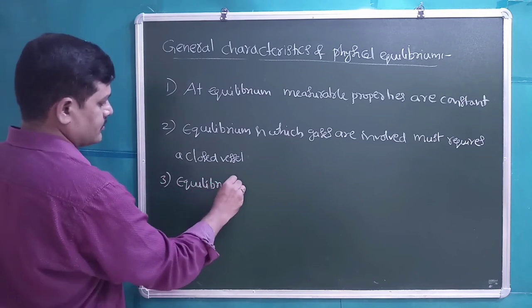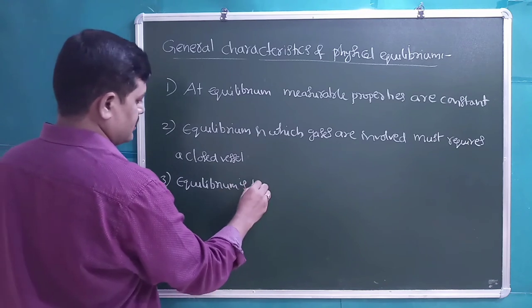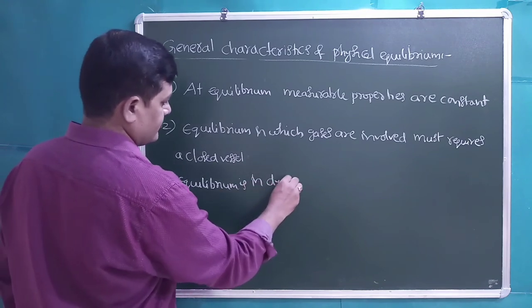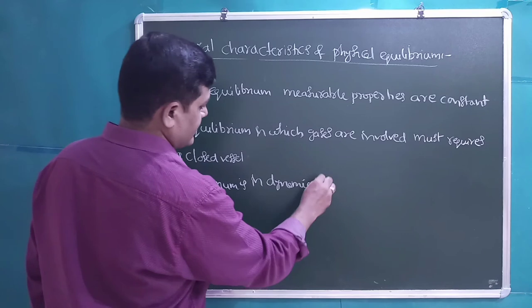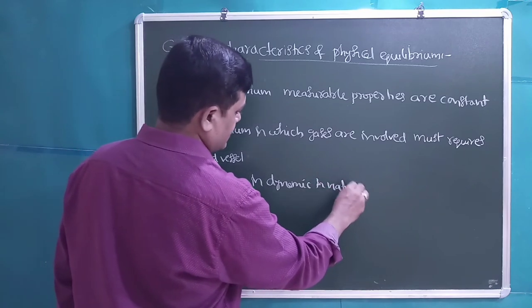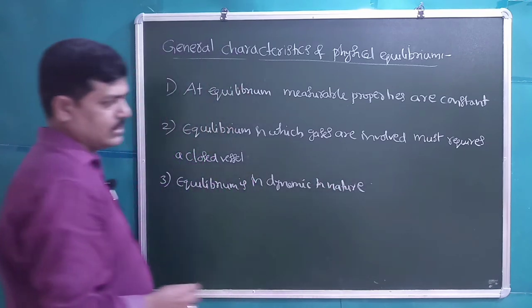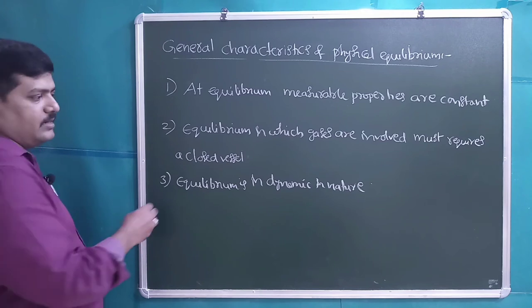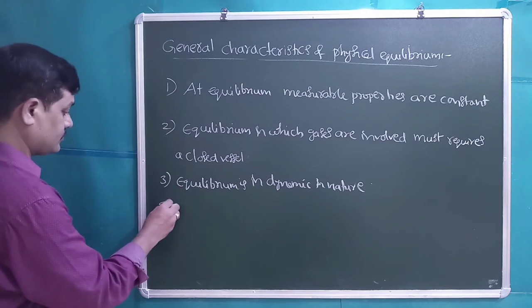Equilibrium is dynamic in nature. Continuously it is in progress, it is occurring. Equilibrium is dynamic in nature.